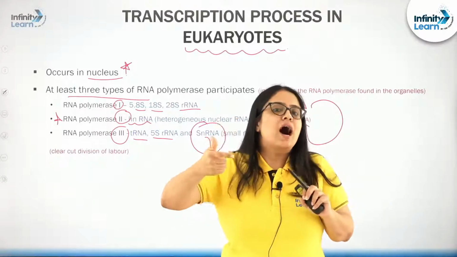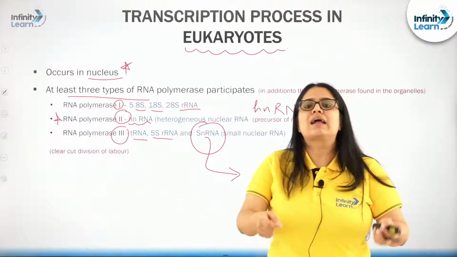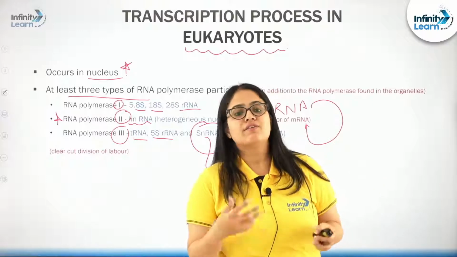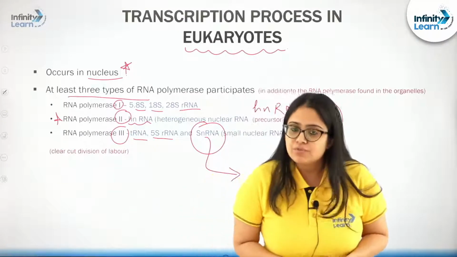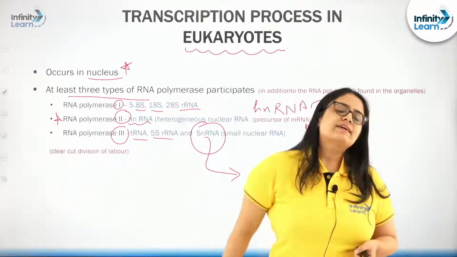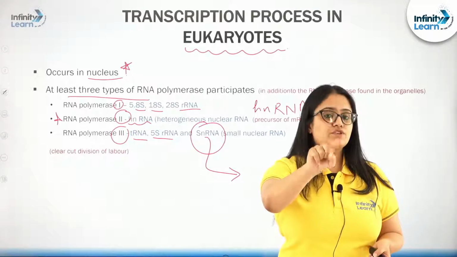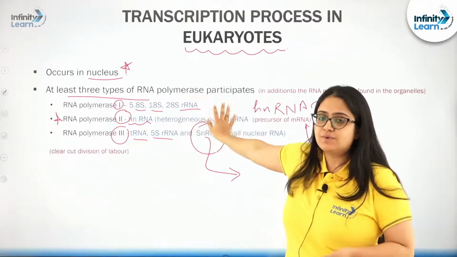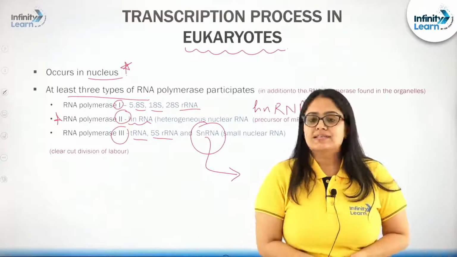Next is the rRNA, various types of rRNA. Do not forget, students, the main function of rRNA is the structural one. They will help in the formation of ribosomes. And next that you need to understand is another type of RNA molecule produced here, the tRNA, which is going to act as an adapter molecule.